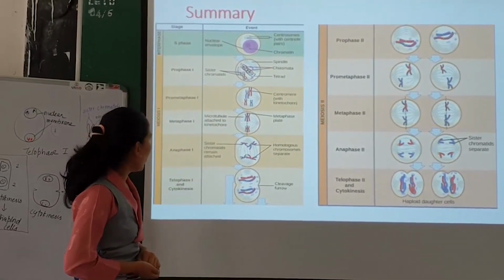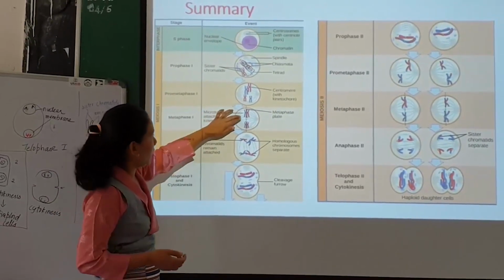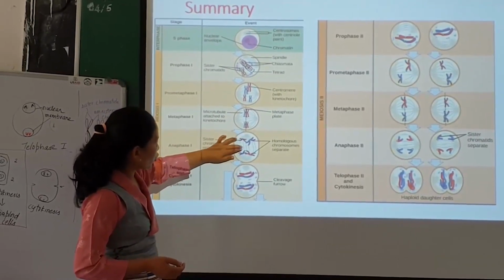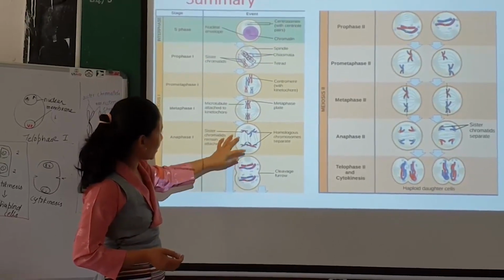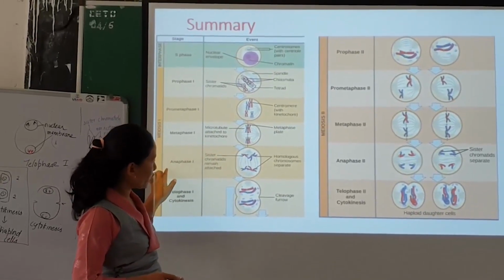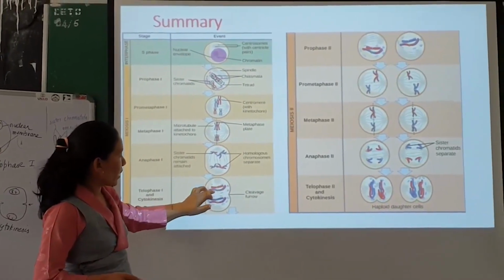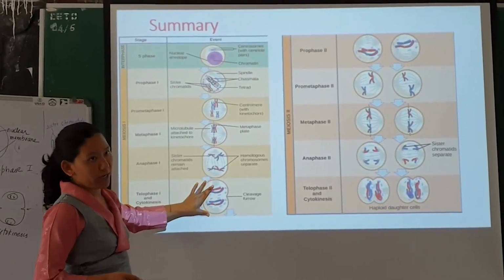Next, the homologous chromosomes move apart and separate. Finally, when they reach the poles, this stage is called anaphase 1. When they reach the pole, the chromosomes will be surrounded by a nuclear membrane, forming 2 nuclei.